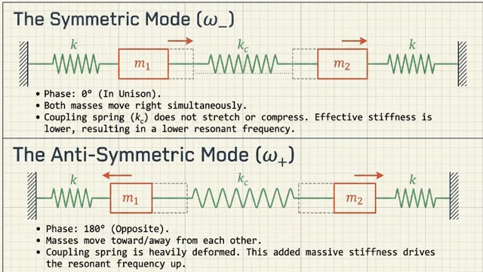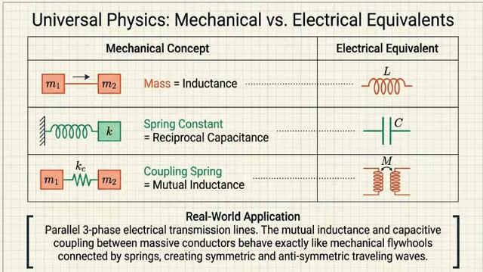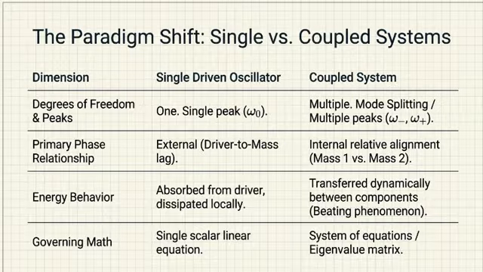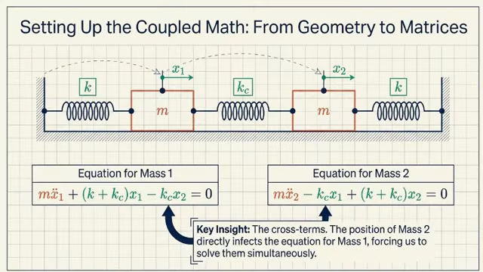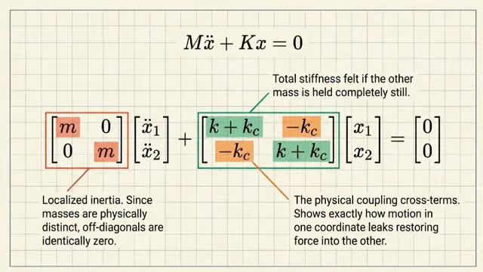So if a single oscillator is someone pushing a child on a single swing, a coupled system is 2 swings tied together with a thick bungee cord. That's a great analogy. And the internal phase is simply whether the kids are swinging in perfect unison or whether they're swinging in opposite directions and accidentally kicking each other. Or stretching that bungee cord to its breaking point. Yes, that perfectly illustrates what physicists call normal modes. Normal modes. There are 2 fundamental ways this coupled system naturally wants to vibrate, and they correspond exactly to those 2 swinging scenarios.